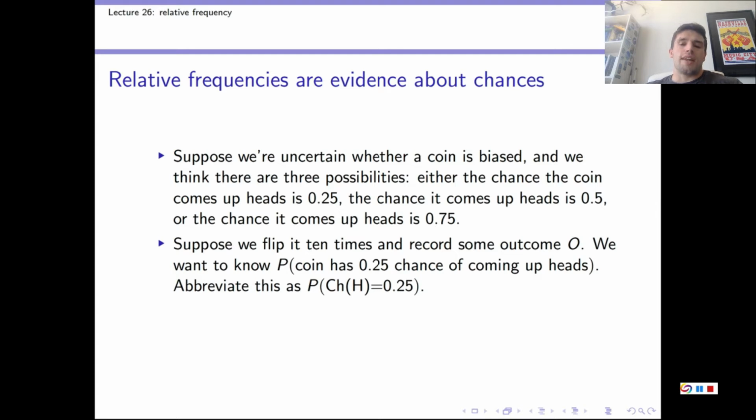Now let's suppose we flip it 10 times and we get some outcome. And let's suppose we want to know the probability that the coin has a 0.25 chance of coming up heads given the outcome of our coin flips. Remember that because we are uncertain about the chance of heads associated with the coin, this probability is our degree of belief that the coin has a 0.25 chance of coming up heads given the outcome of our coin flips. So we're reasoning under uncertainty here. And whenever I say probability in what follows, they are our degrees of belief that we're talking about here.